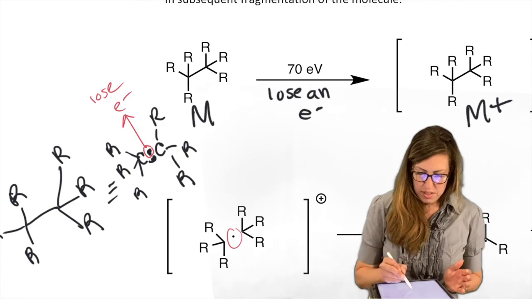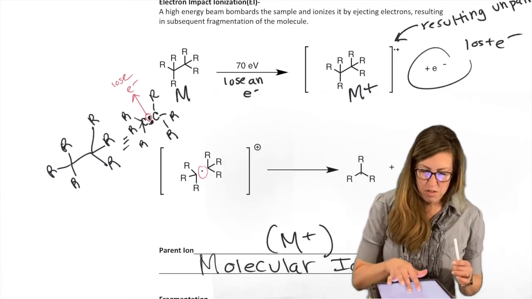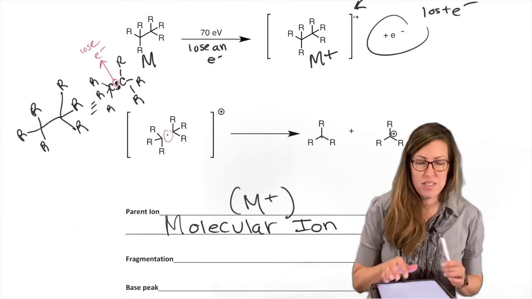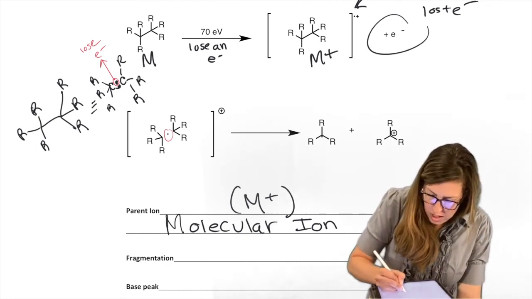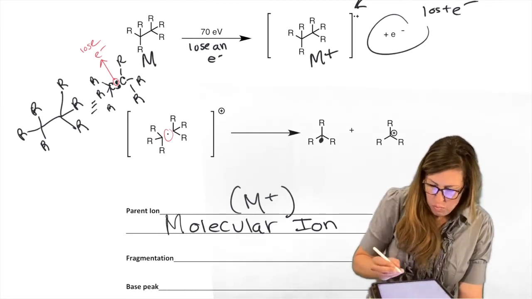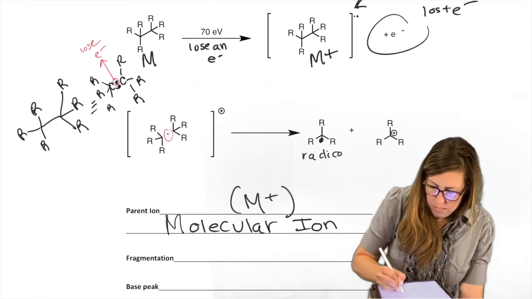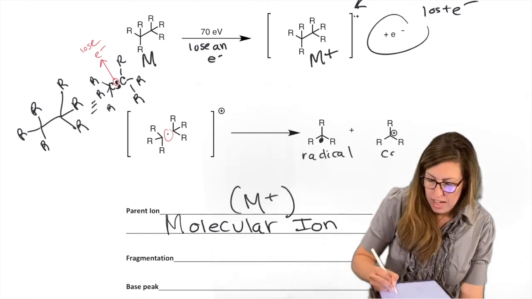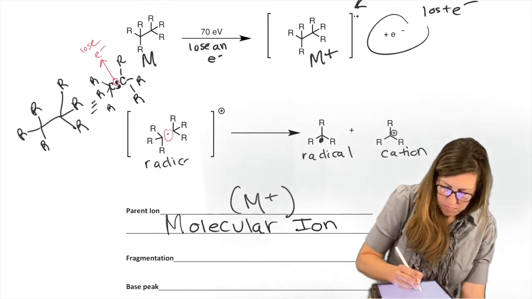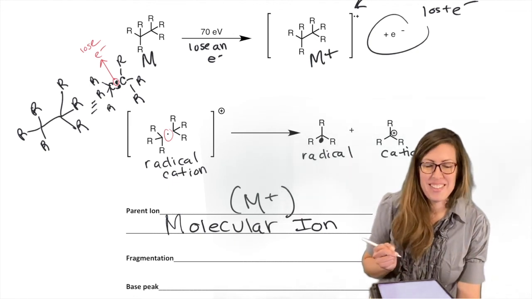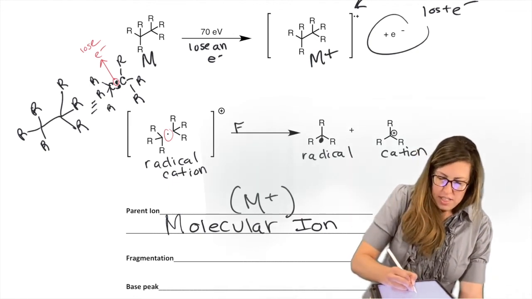So this is when it's kind of still together, but it's not something you can isolate by any means. But when it finally fragments, I'm going to fill this in. We have a radical, and the other fragment is the cation, because this was a radical cation. Okay? So this process is called fragmentation.